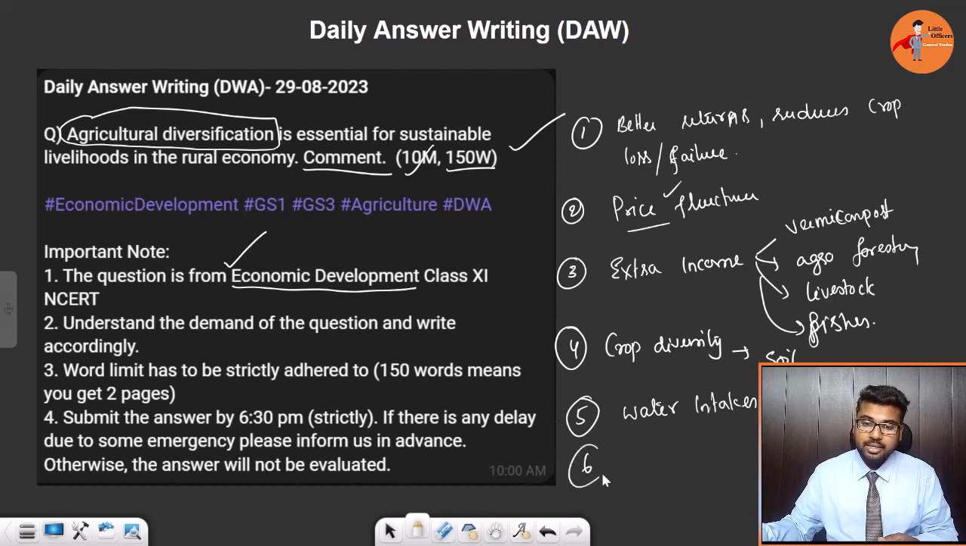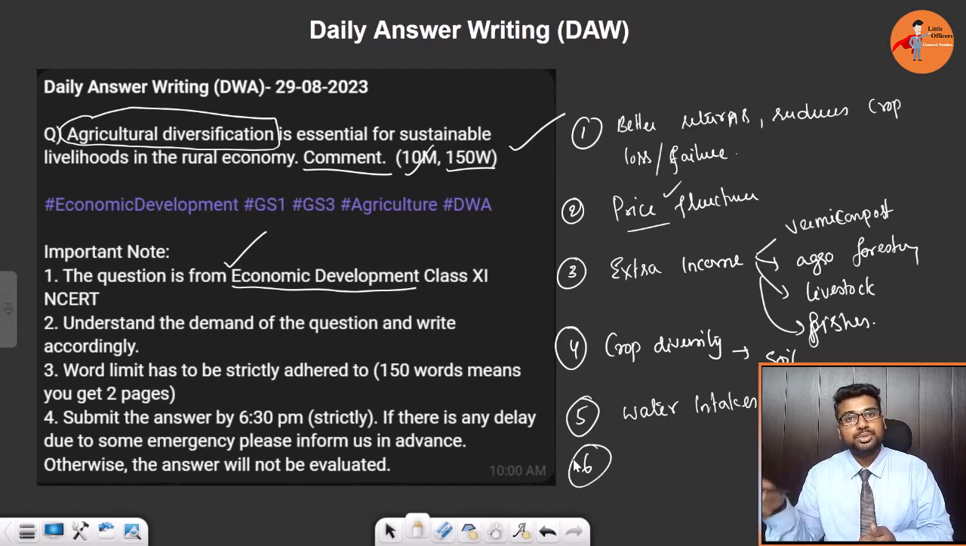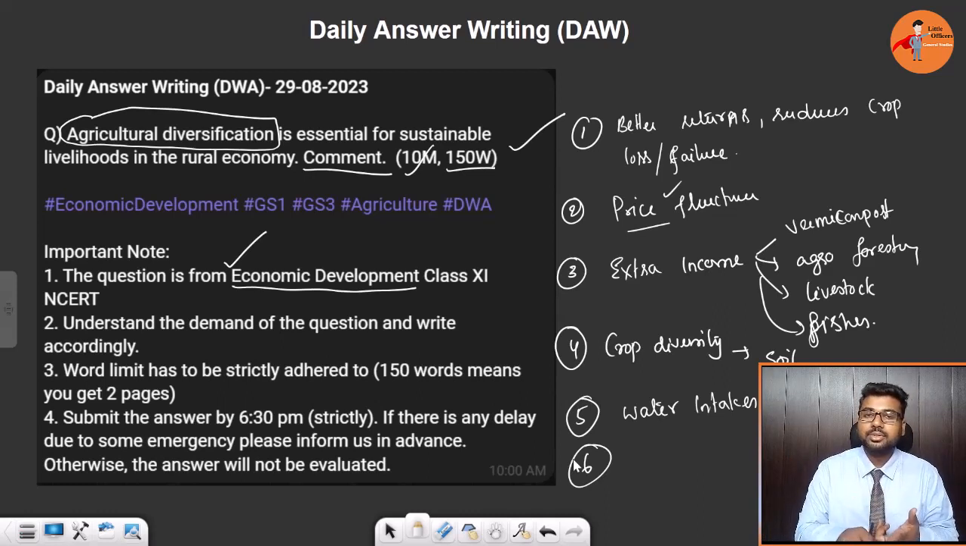You can also add further that diversification of agriculture reduces post-harvest losses, reduces the shocks to farmers, and reduces the chronic debt on farmers. All these points can be put, and as a result the income of farmers can be increased, and that directly impacts the livelihood of the rural economy, because even now much of the rural population depends upon agricultural activities. The main income generation for rural people is from the agricultural sector.